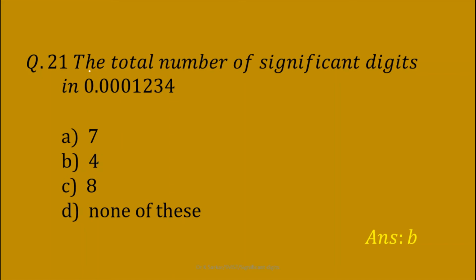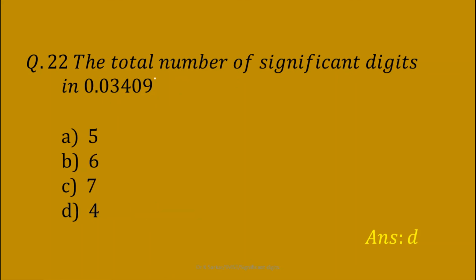Next question, the total number of significant digits in 0.00012334. These zeros will not be considered as significant digits. So there are only 4 significant digits in this number. Option B is the correct answer.